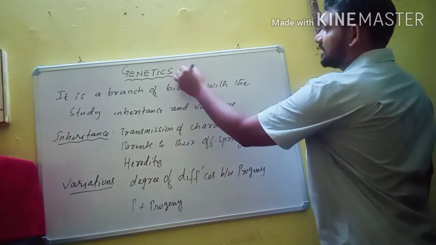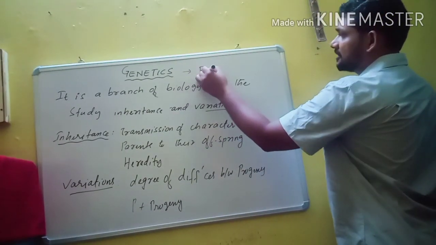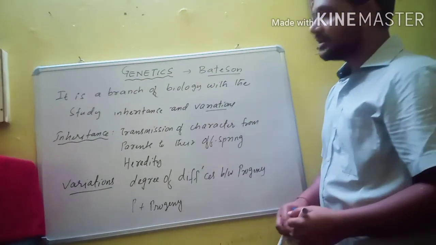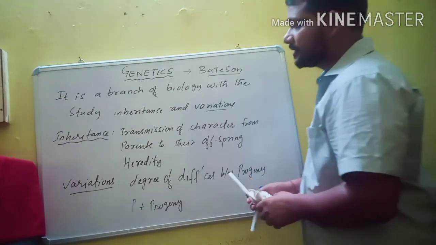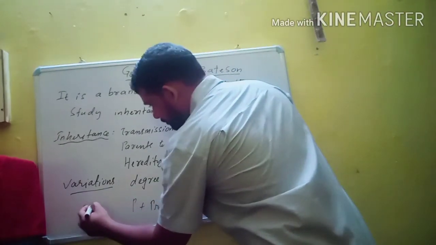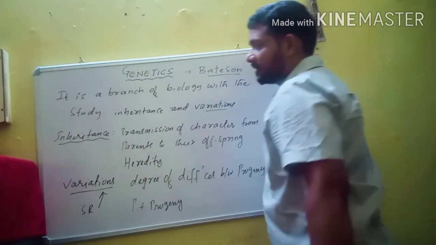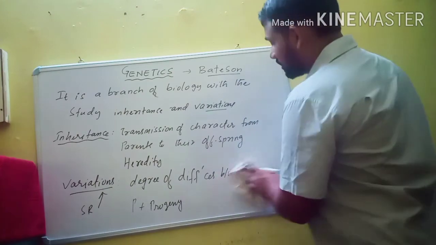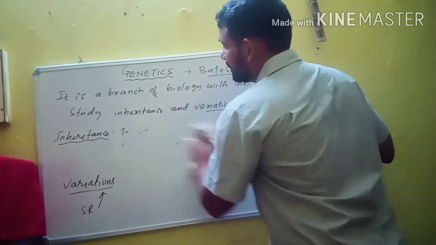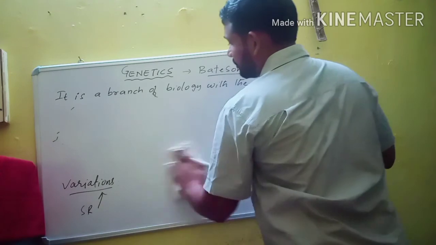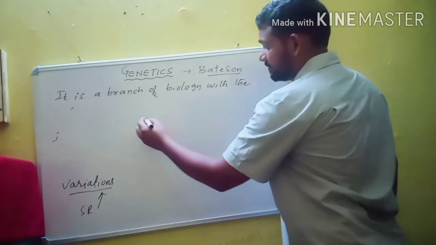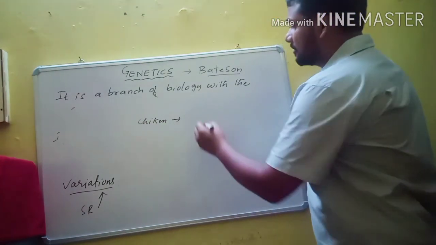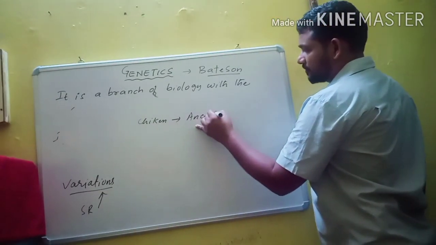The term genetics was given by Bateson. Our agriculturists knew that variations are hidden in sexual reproduction. That's why our early agriculturists successfully domesticated a large number of varieties. For example, chicken is domesticated from the ancestral fowl.